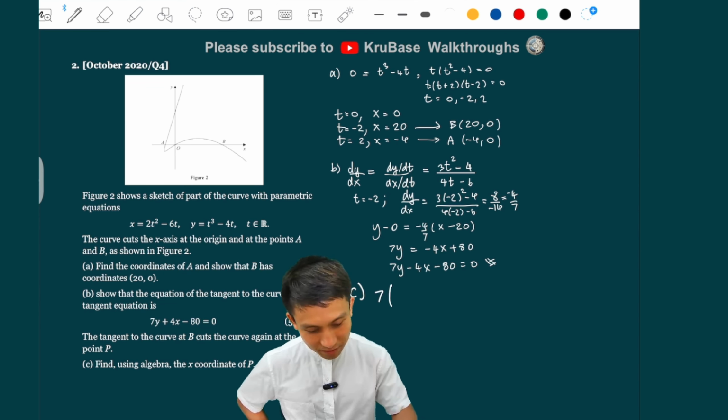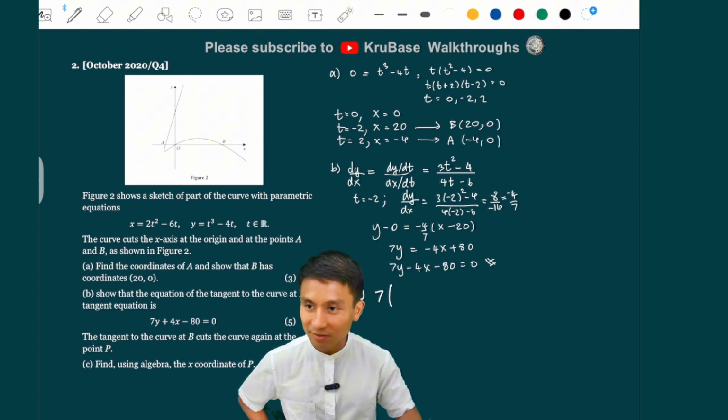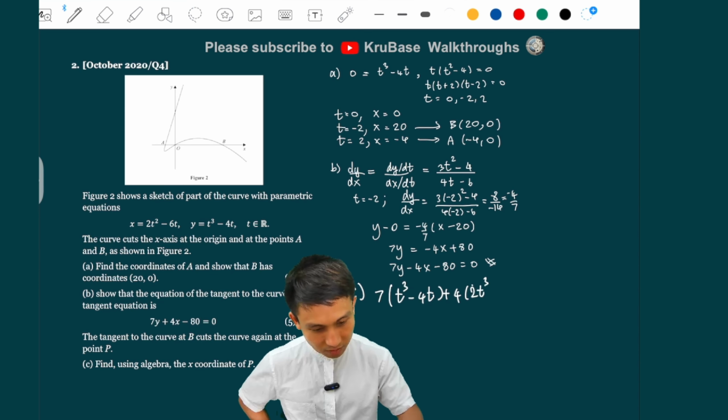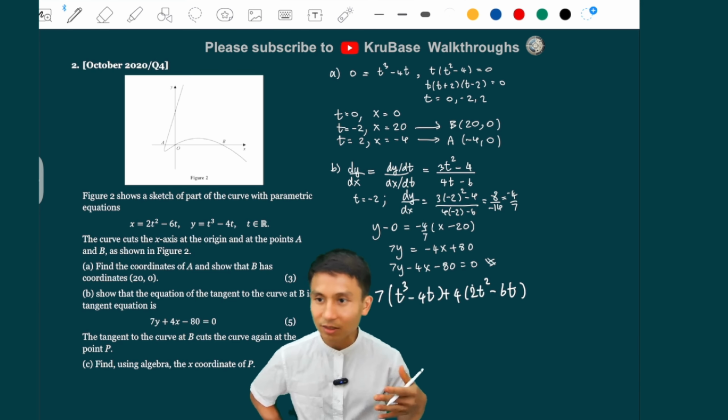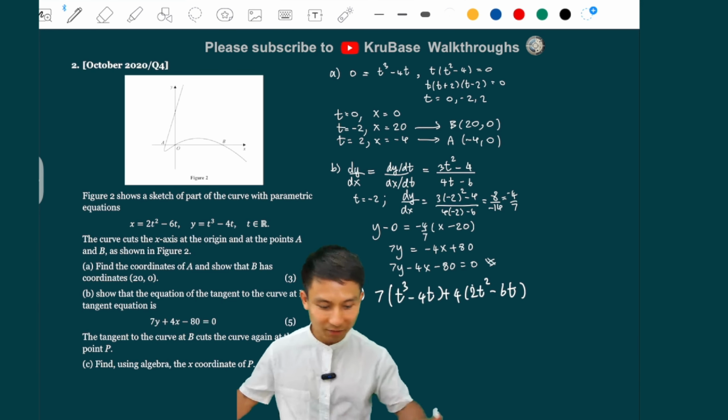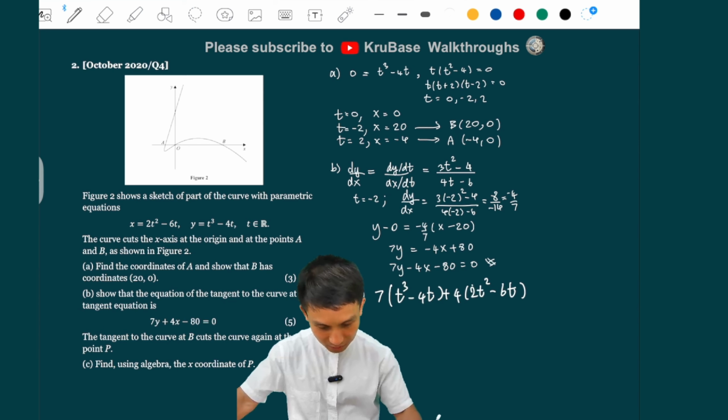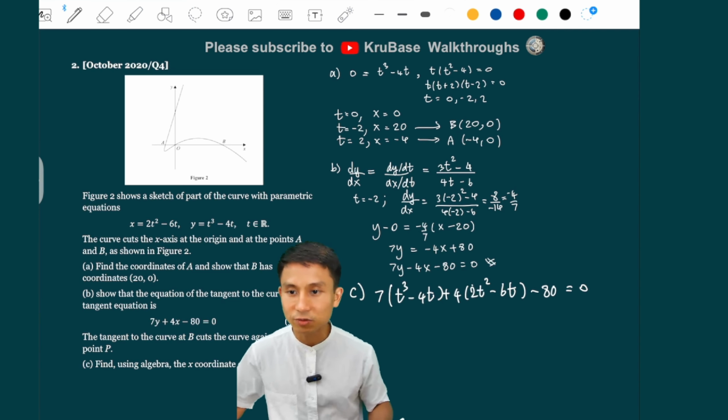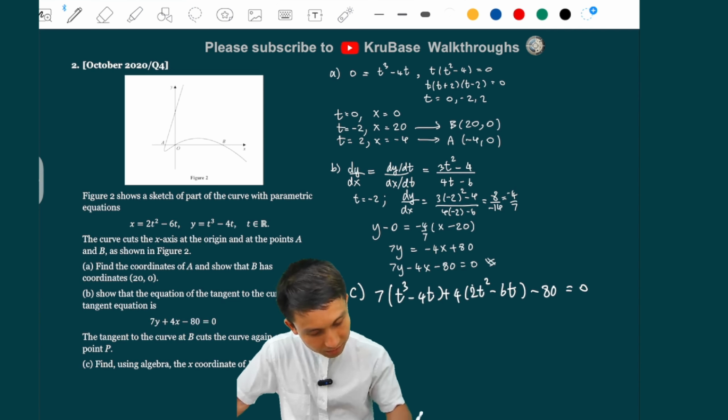We're just going to write 7 and then you use the parametric expression for the y. So we get t cubed minus 4t plus 4, and x is 2t squared minus 6t. While copying the thing down, I always check back if I copied everything correctly. That's how to be careful, yeah? And then minus 80 equals 0. And then we're going to solve that equation right there, yeah? So it seems like a cubic equation here, no worries.